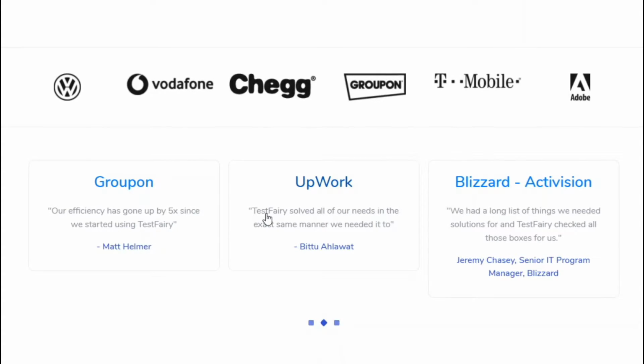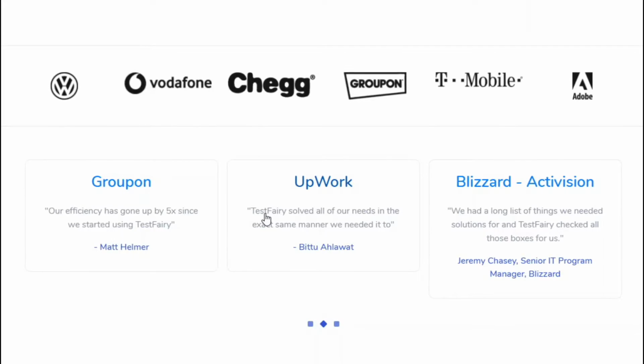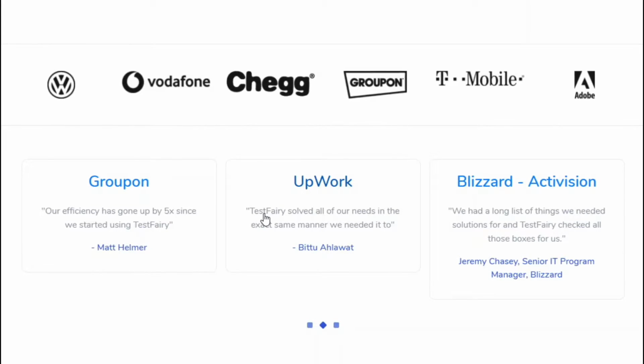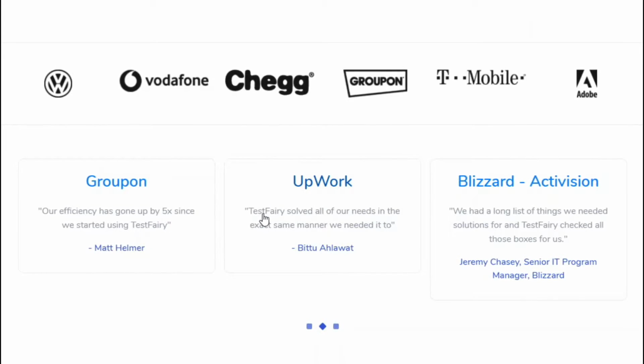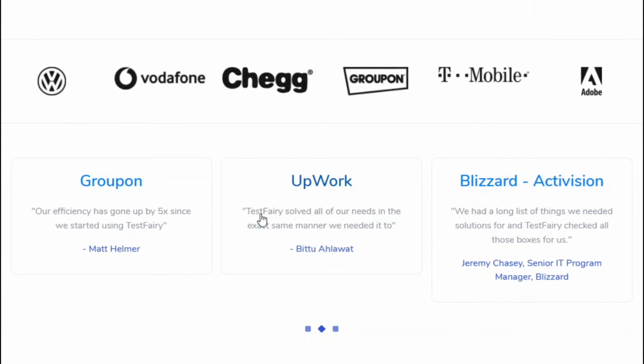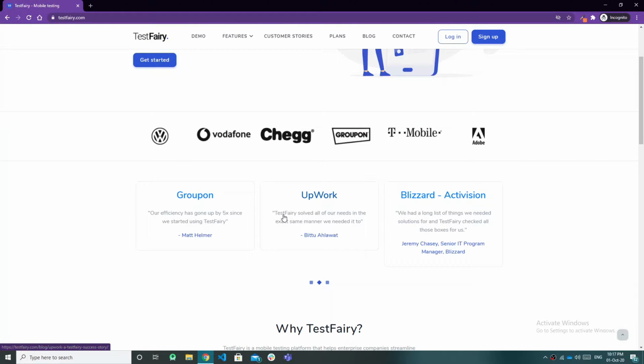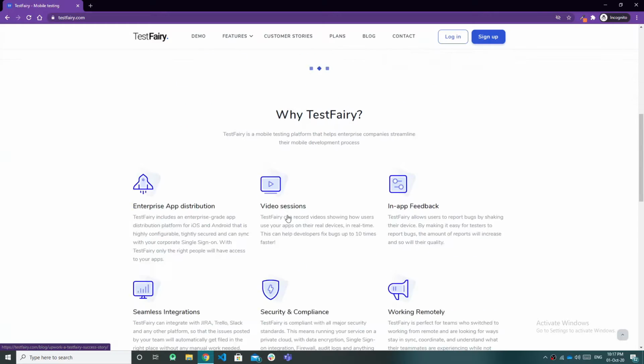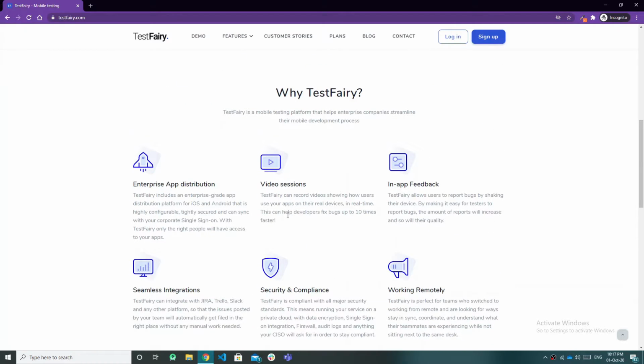We also found TestFairy is the best for app distribution in our team environment, our work environment. It is a very good platform to share and distribute your app to testers or stakeholders. So we will see now what features TestFairy provides.